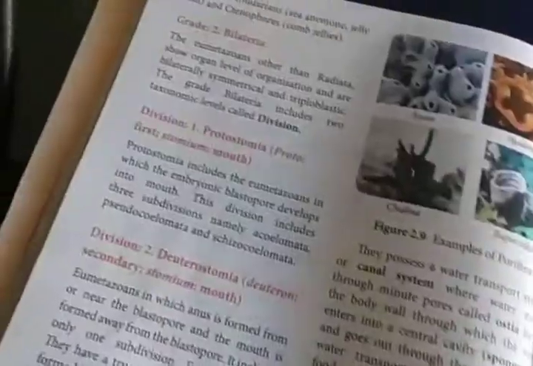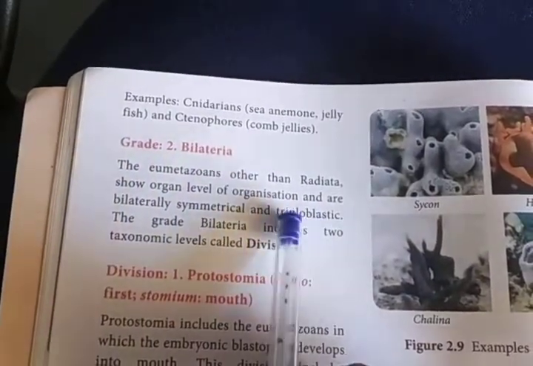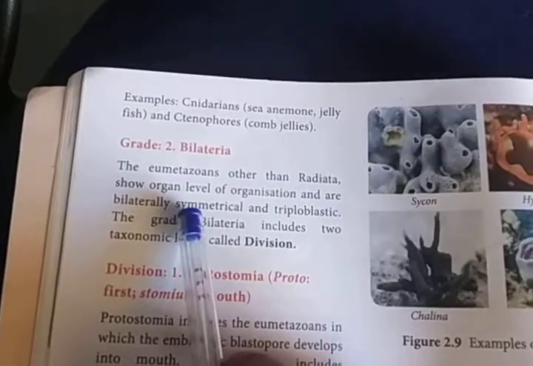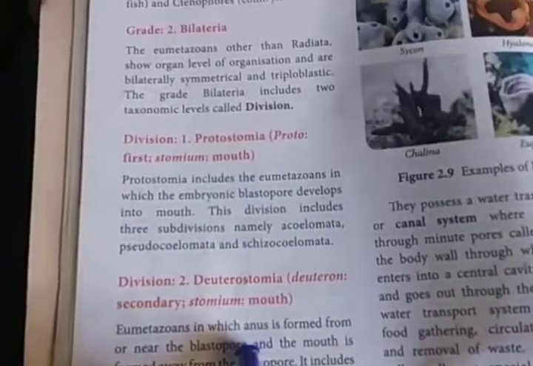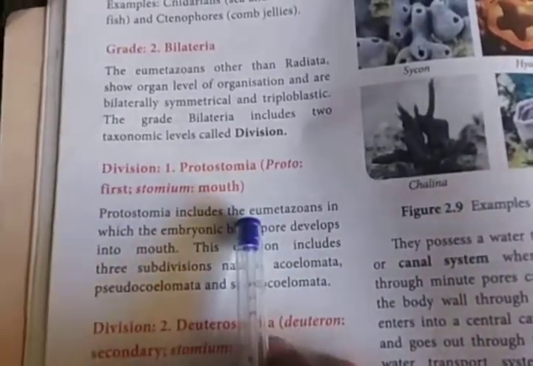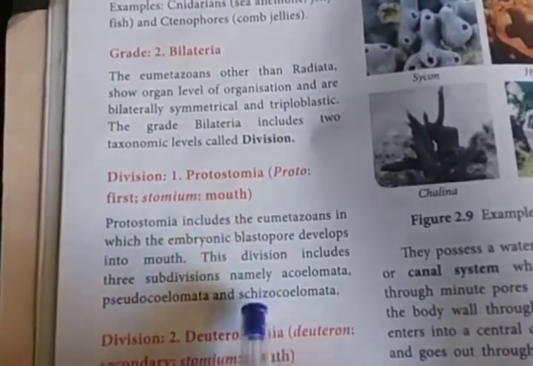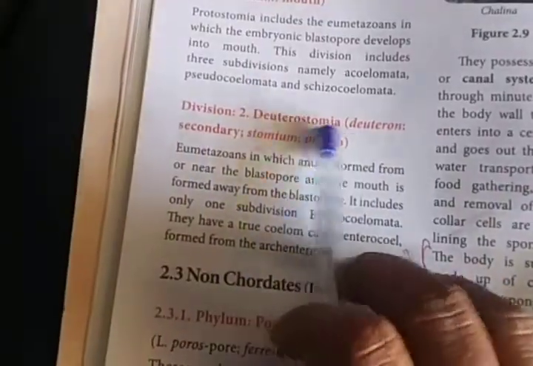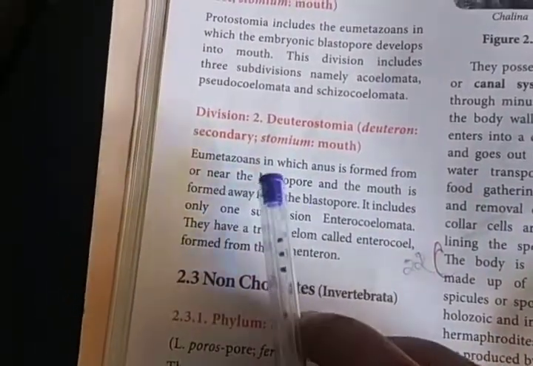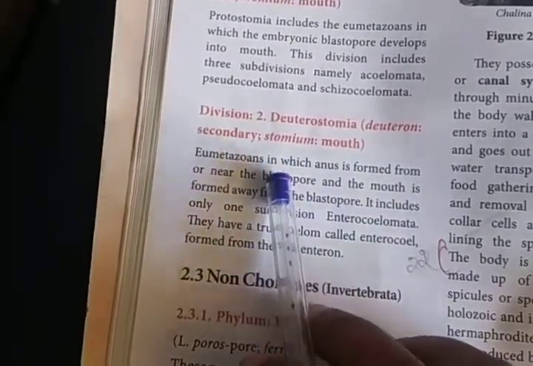Then we have seen the grade Bilateria: triploblastic, with three germ layers, and the body plan is bilateral symmetry. Bilateria is again divided into two divisions, Prostomia and Deuterostomia. In Prostomia, during embryonic development, the blastopore produces the mouth. It is again divided into three subdivisions: acoelomate, pseudocoelomate, schizocoelomate. Then division 2, Deuterostomia, has both mouth and anus. The mouth is present away from the blastopore, and the anus is present near the blastopore.